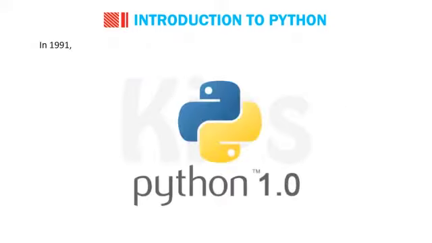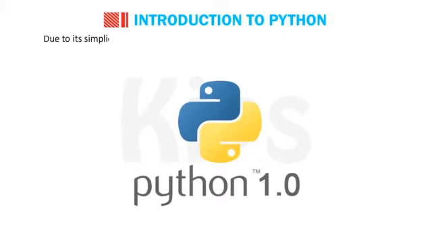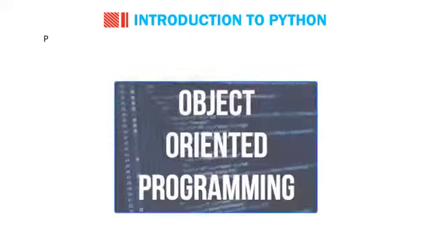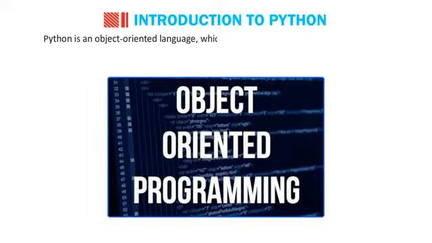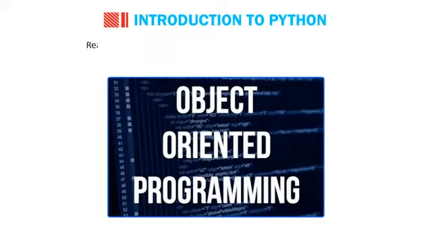In 1991, its code was published, and in 1994, Python 1.0 was released with new features. Due to its simplicity and easy syntax, Python gained popularity and many new versions were introduced with more advanced features in it. Python is an object-oriented language, which means that it lays more emphasis on the data or objects rather than the procedures. Real-time objects are considered and worked on in this language.